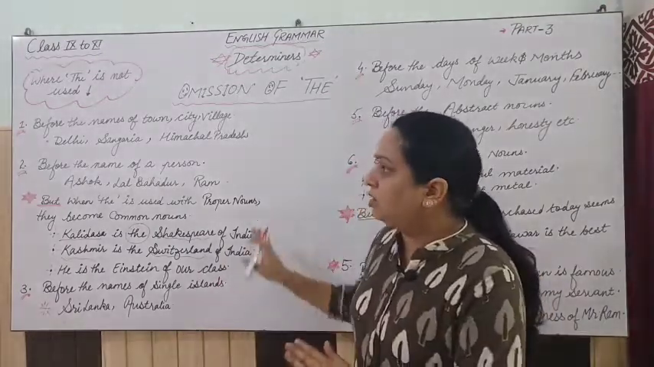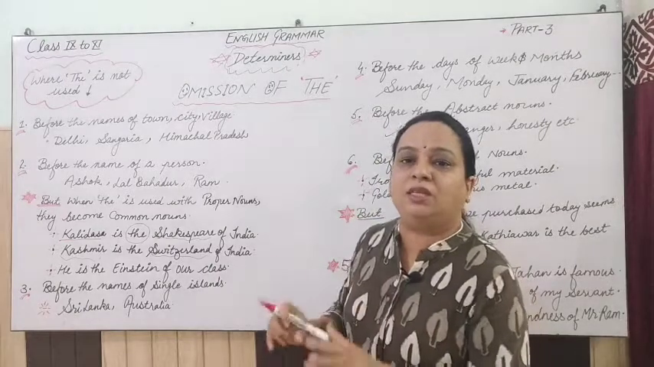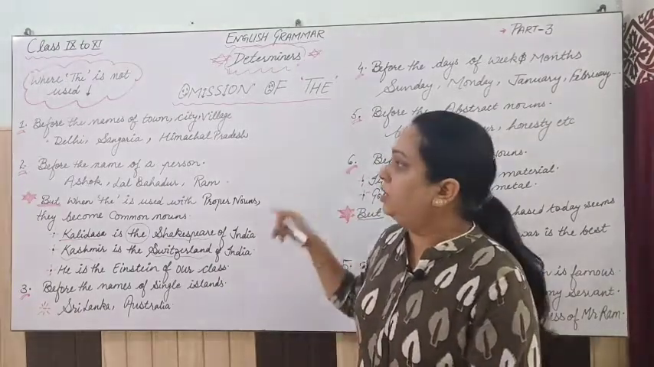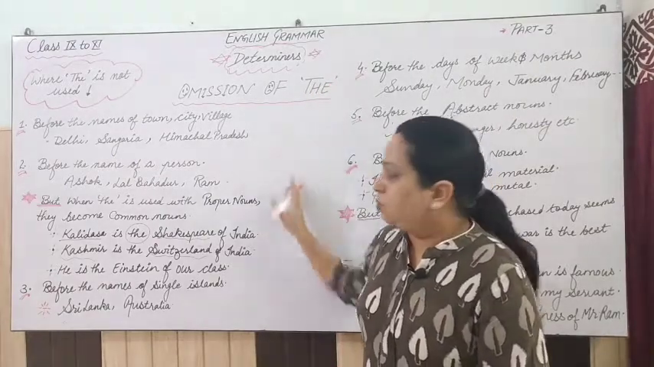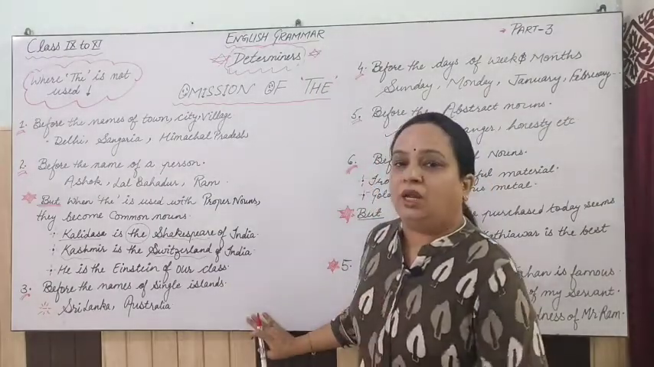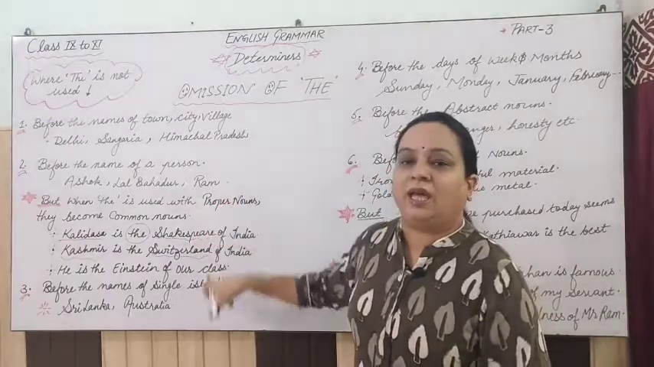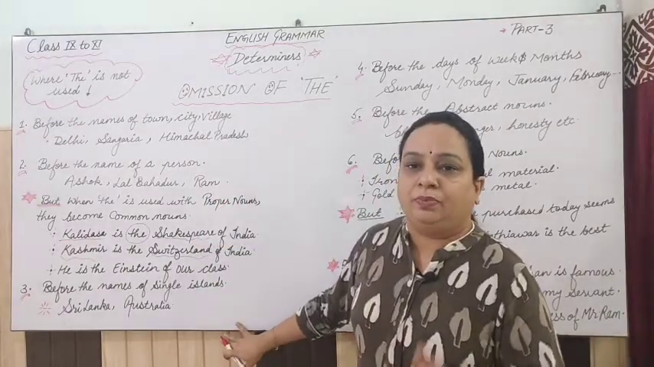So these were the first 3 rules where we omitted the, where we learned how to do omission of the. So please take a screenshot of this and note down the exceptions and the examples in your notebook.